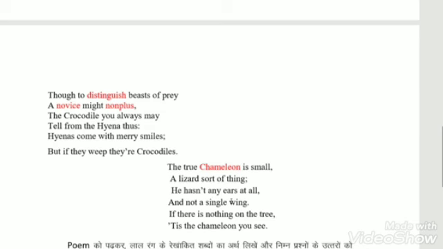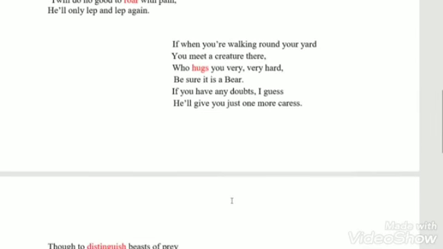So this was the poem. Let's now try to understand this poem in Hindi also.